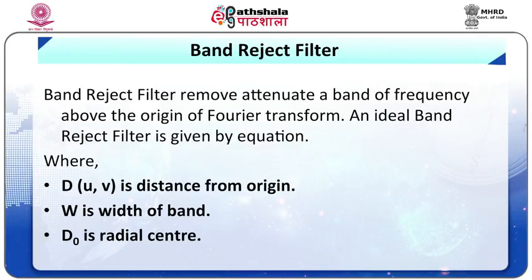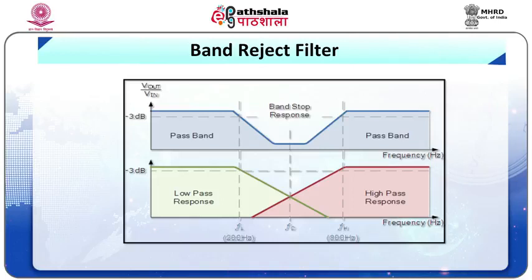Now, band reject filter. Band reject filters attenuate a band of frequencies about the origin of the Fourier transform. Examples of band reject filters are seen in figure number 18. An ideal band reject filter is given by the equation.